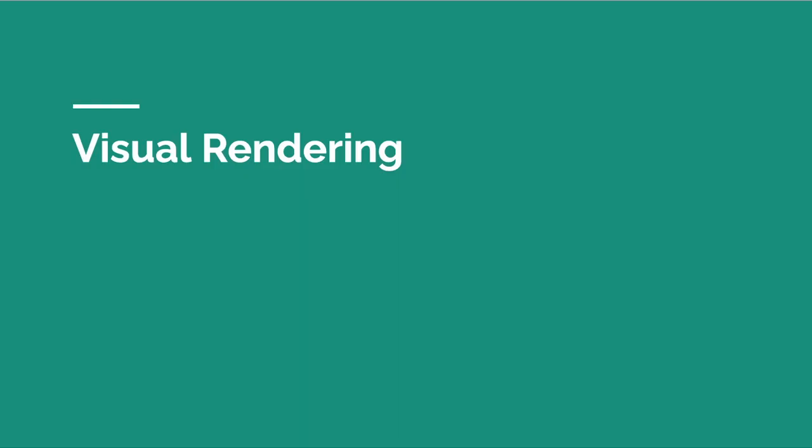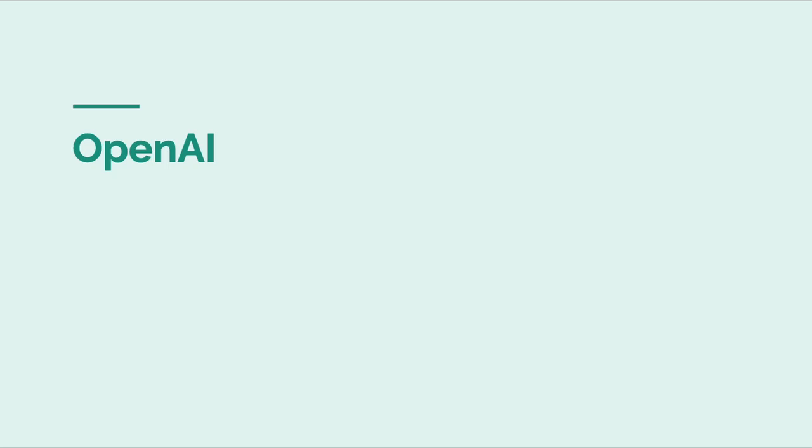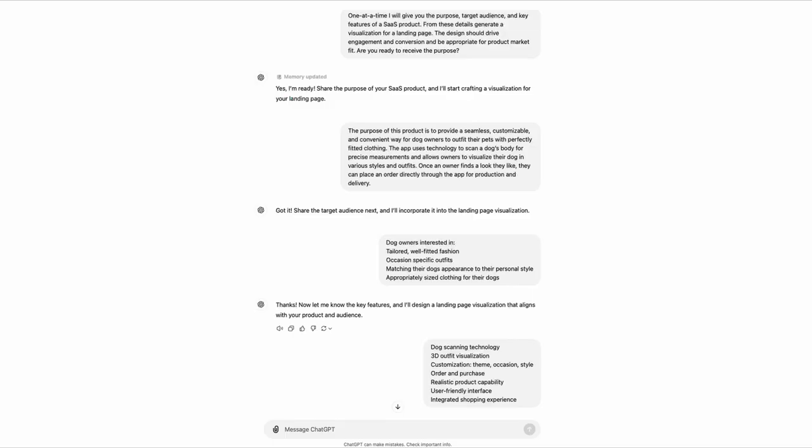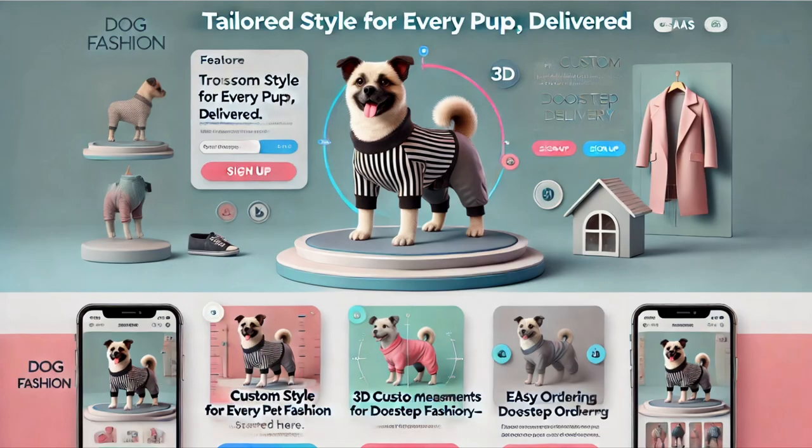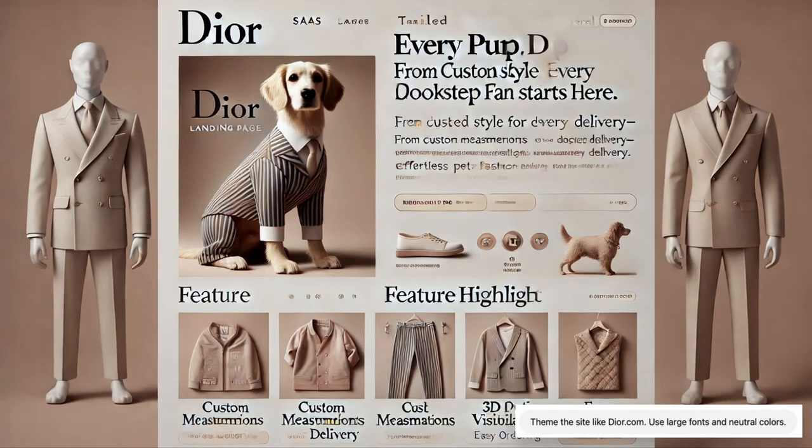All right. So after that, we get into visual rendering. I turned to OpenAI first, and I gave it the purpose, audience, and features that I had received earlier. And it came back with this interesting design. I actually thought it was good because it captured all of the content that I needed, more or less, but it was rather cartoony. I mean, even look at this dog here, it's got its head chopped off. So, not quite sure why the content ended up that way, but overall, it has material, like substance, right?